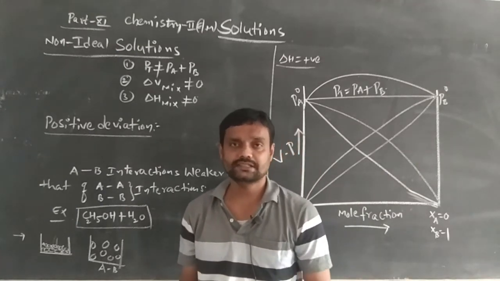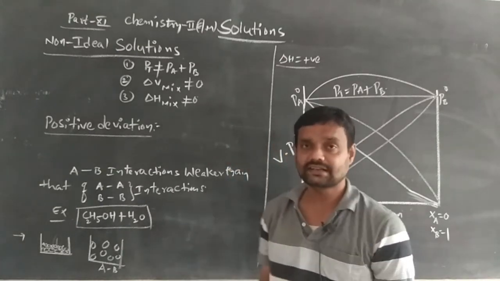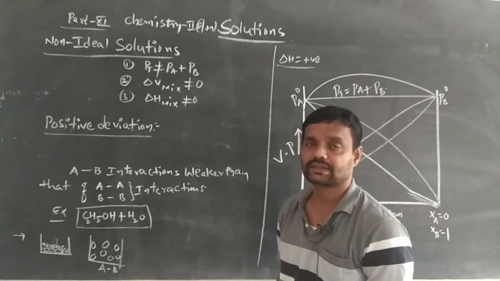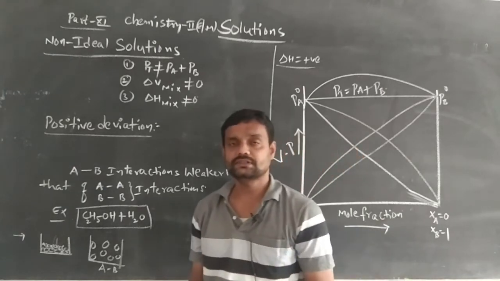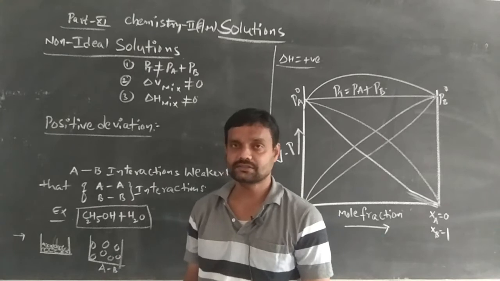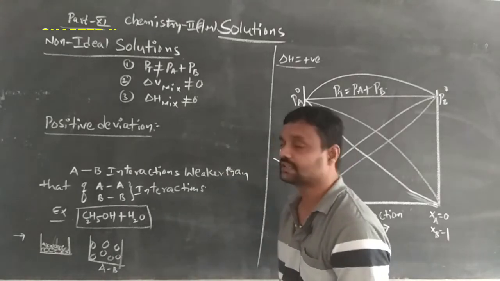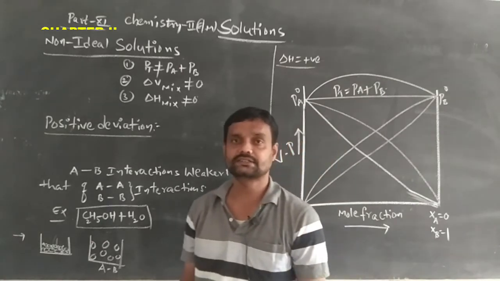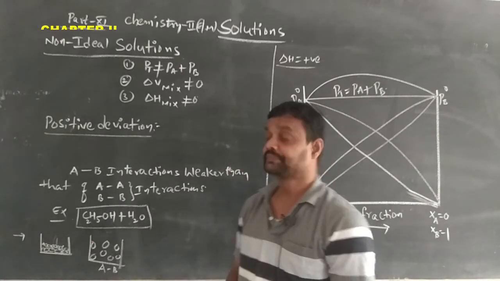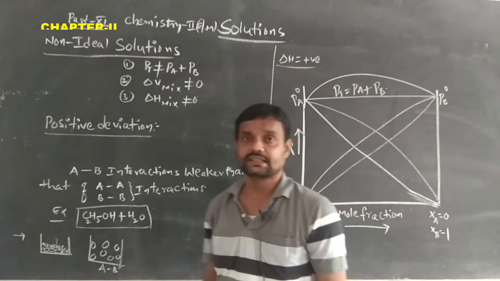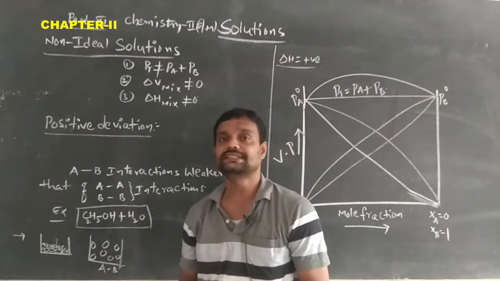And when the two solutions are mixing, delta V mixing is equal to 0. When the two solutions are mixing, delta H mixing is equal to 0. When a solution follows these three conditions, it is said to be an ideal solution. And a non-ideal solution means a solution which does not follow the three conditions.